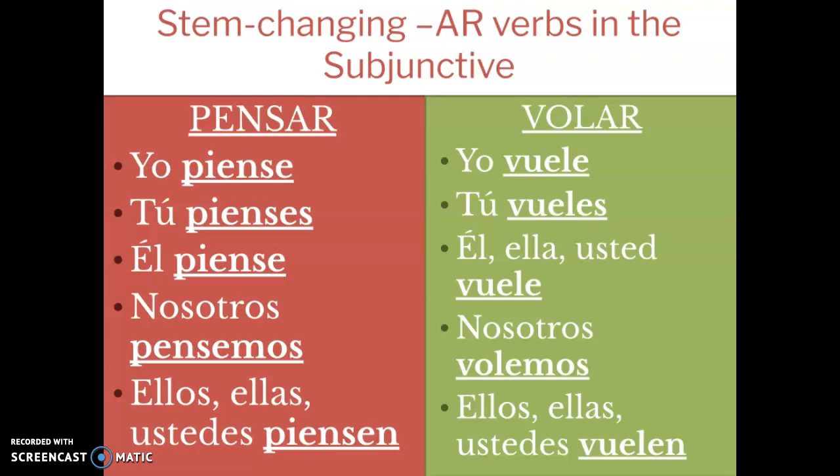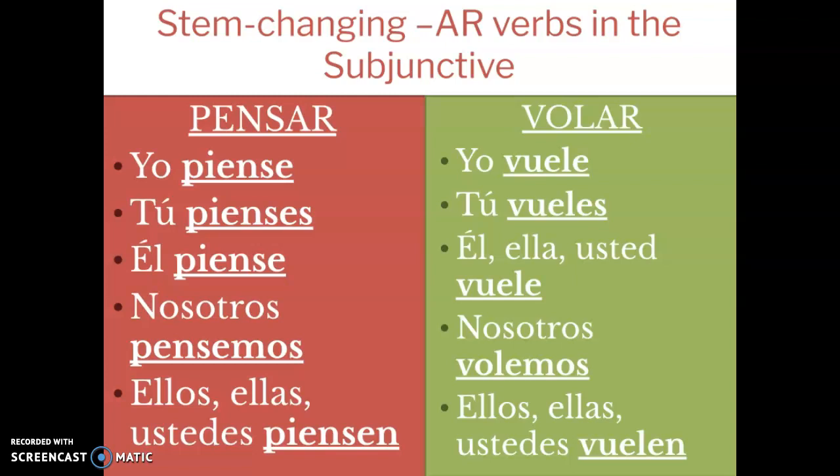Number 2, cerrar. Cerrar is an E to IE verb. So this one is tú cierres. C-I-E-R-R-E-S. Number 3, pasar is not a stem changing verb. Ella pase.